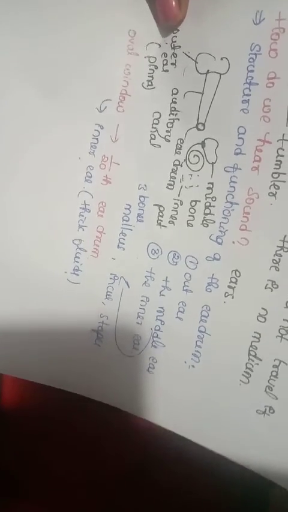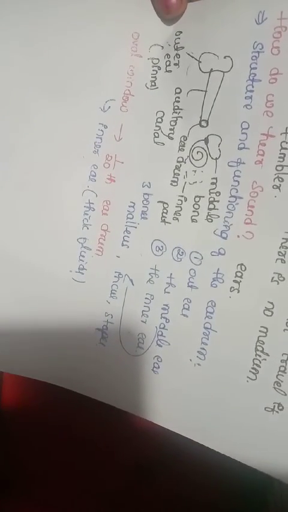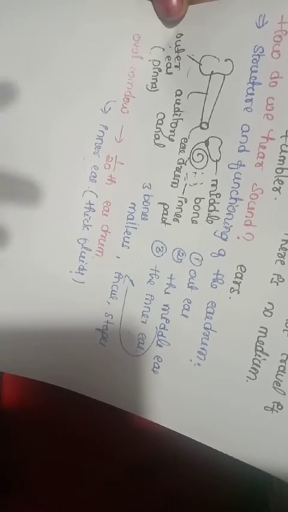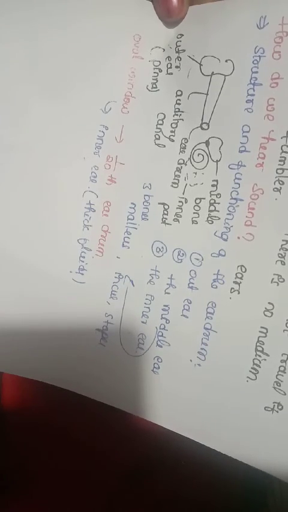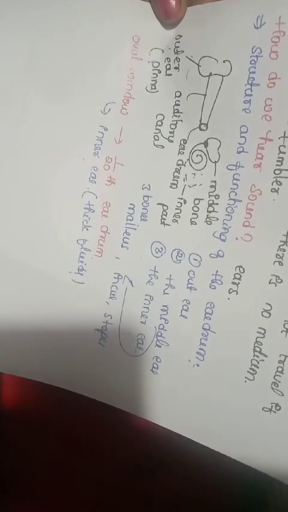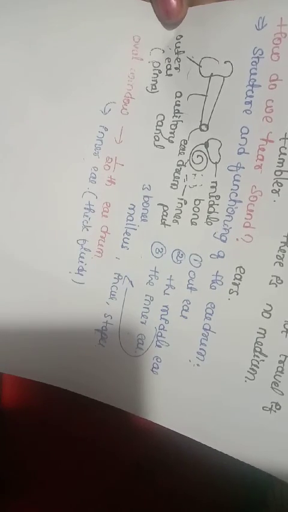We simply answer that we hear the sound by using ears, but within the ear this entire process happens. This entire process happens in a fraction of a second, so that's why even when we communicate fast, we realize in a fraction of a second that the sound is detected by our ear. Okay, this is the process.